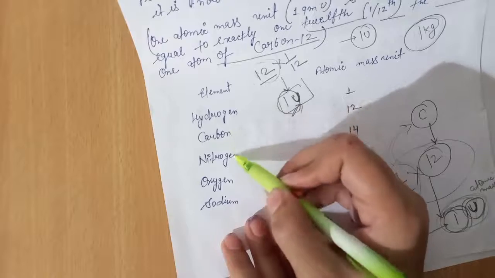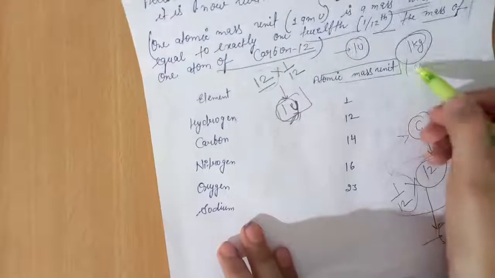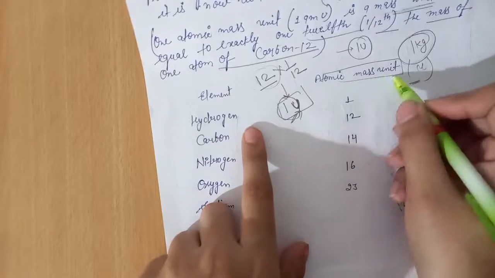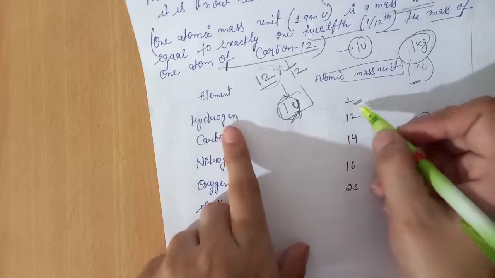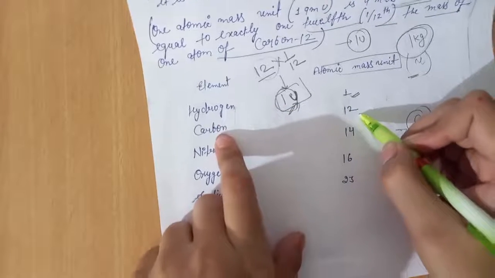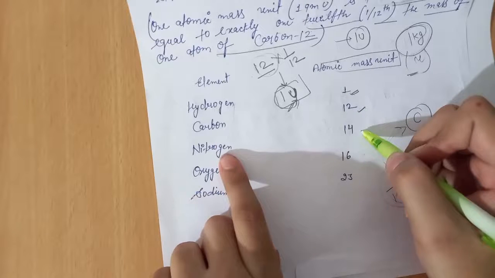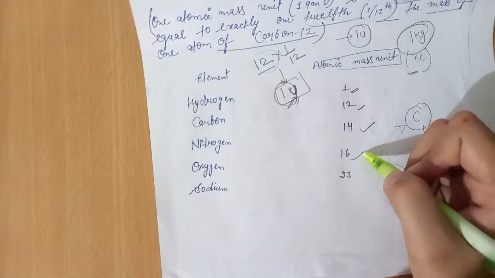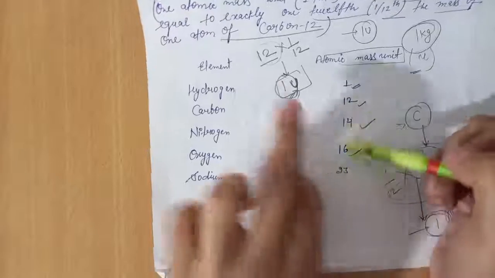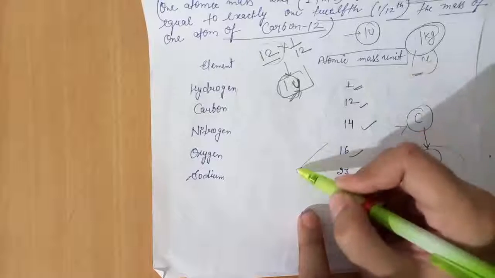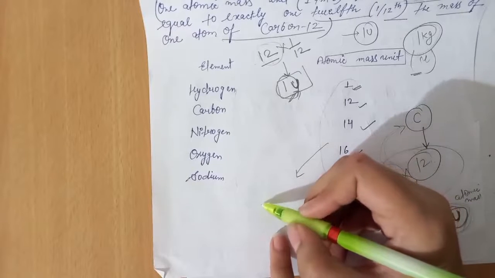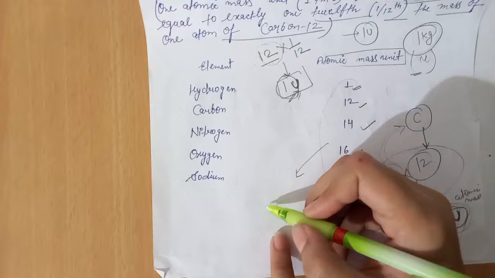So here, for the elements hydrogen, carbon, nitrogen, oxygen and sodium, the masses are written in atomic mass unit, or U. One atom of hydrogen is equal to 1 U, one atom of carbon is equal to 12 U, one atom of nitrogen is equal to 14 U, oxygen is equal to 16 U, and one atom of sodium is equal to 23 U. So this is relative, because the masses of all these elements were determined by comparing with the mass of 1/12 part of the mass of one atom of carbon-12.